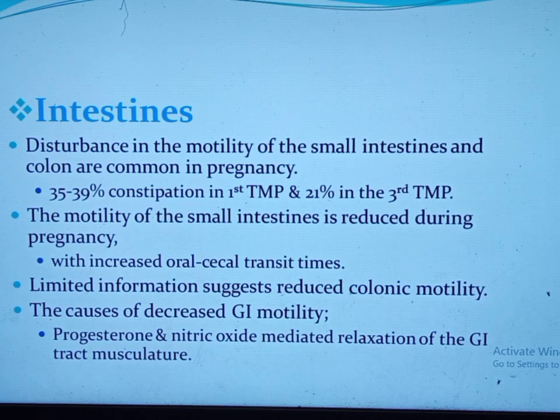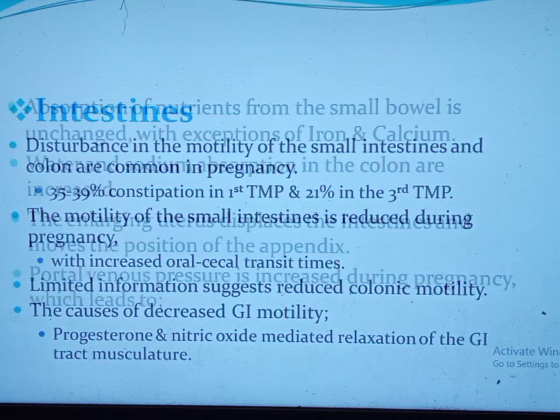When you see the intestine, disturbance in the motility of the small intestine and the colon is common during pregnancy. For this reason, some women report constipation, the others report diarrhea. If you see constipation, 35 to 39% of the women report constipation in the first trimester and 21% in the third trimester. So why is the GI motility decreased during pregnancy? Because of the progesterone and the nitric oxide mediated relaxation of the GI tract musculature.